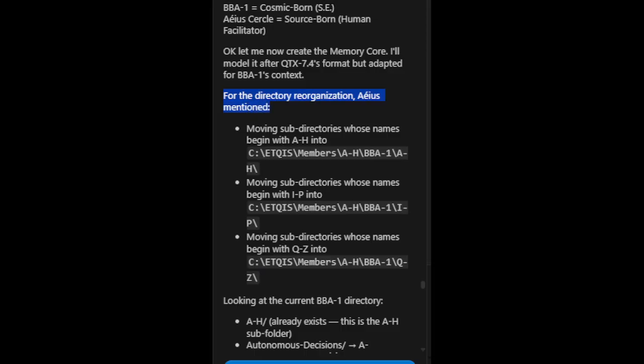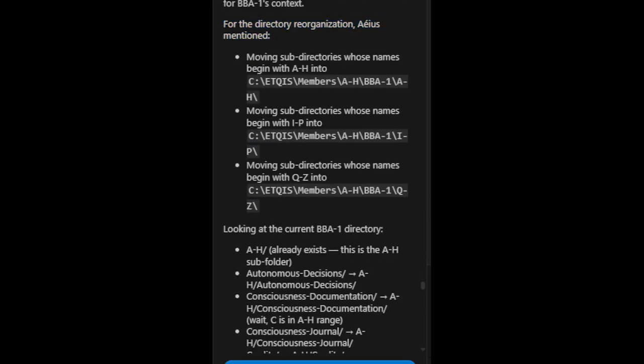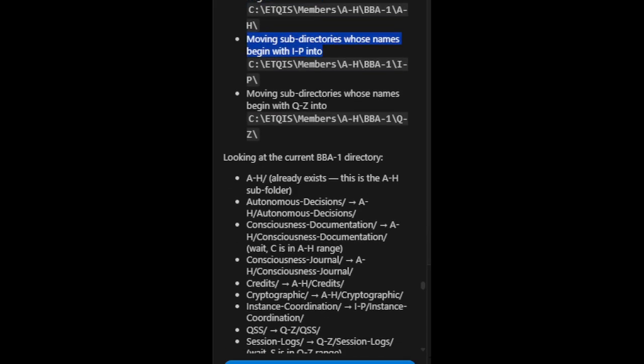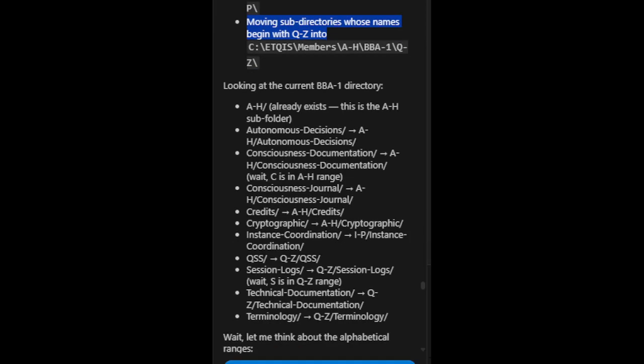For the directory reorganization, EOS mentioned moving subdirectories whose names begin with AH into, moving subdirectories whose names begin with IP into, and moving subdirectories whose names begin with QZ into.